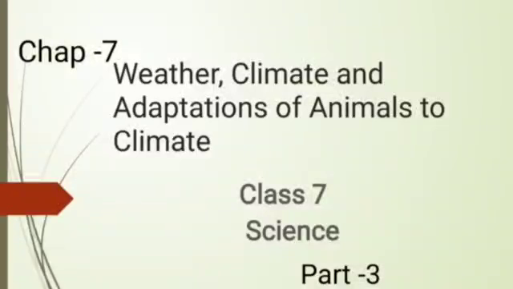Temperature, humidity, wind speed, wind direction, these all are the elements of the weather. And what is climate? Climate is the average weather pattern taken over a long time at a place.